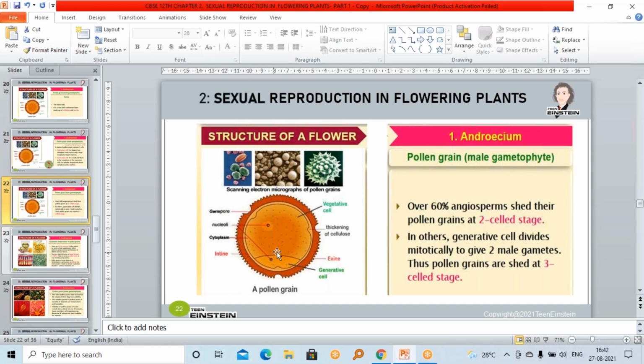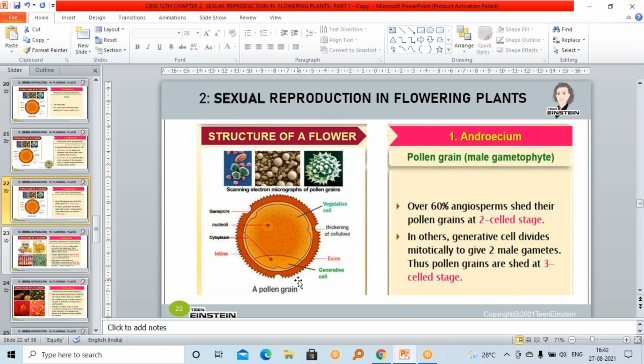In 60% of the angiosperms, the pollen grain is at the two-cell stage. The remaining 40% of plant species have the three-cell stage in their pollen grain. So over 60% of angiosperms shed their pollen grains at the two-cell stage.